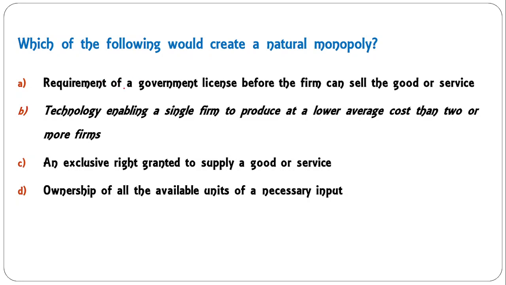So let us see. Requirement of a government license before the firm can sell the good or service. This is a kind of legal monopoly. Technology enabling a single firm to produce at a lower average cost than two or more firms. An exclusive right granted to supply a good or service. Ownership of all available units of a necessary input. So the correct answer is this: because of the technology which the firm has, producing and catering to the market at a lower cost than two or more firms creates the monopoly situation. So B is the correct answer here.